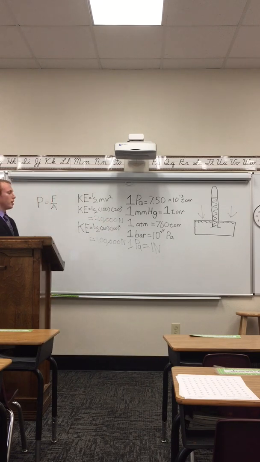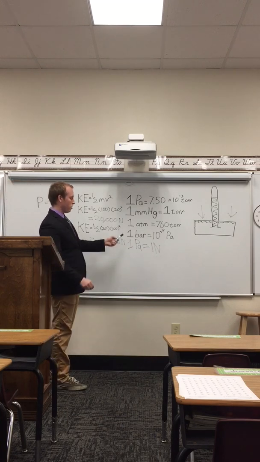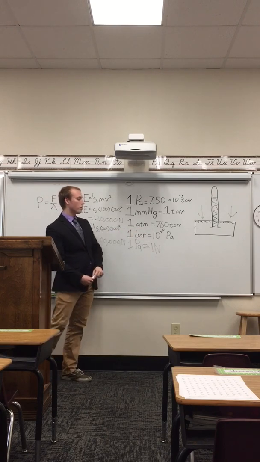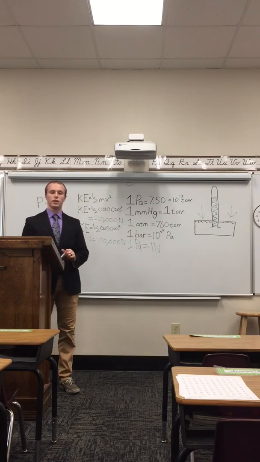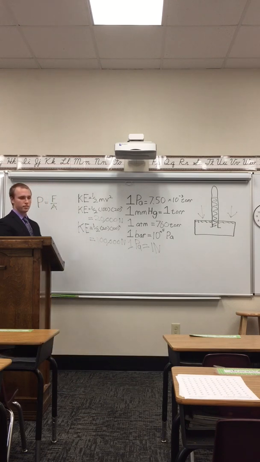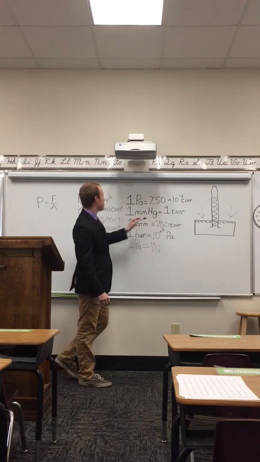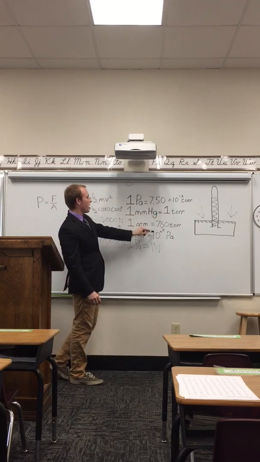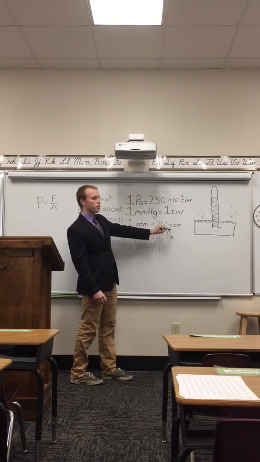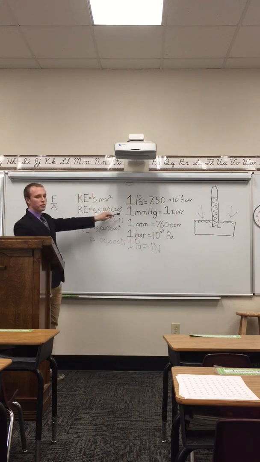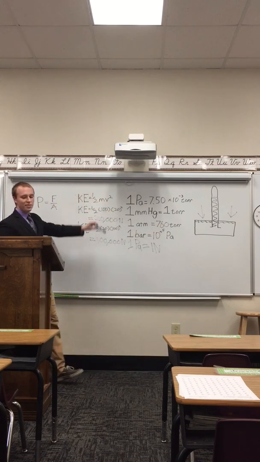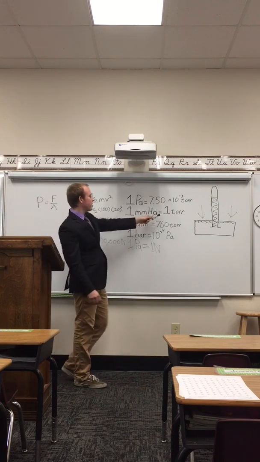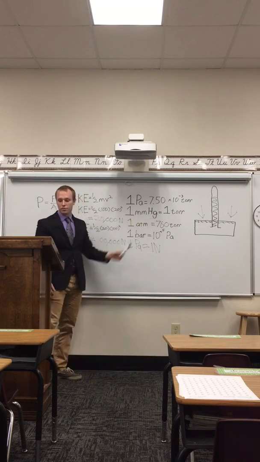Now, thinking question for you. If I went to sea level, took out my barometer, and I measured it, and I found that it was exactly standard atmosphere, 760 torr, how many millimeters of mercury would it be? Emily? I'm not sure. Well, think about this. If 1 torr is equal to 1 millimeter of mercury, and I have 760 torr, how many millimeters of mercury would it have? 760? 760, exactly. They're numerically the same, even though the units are different.